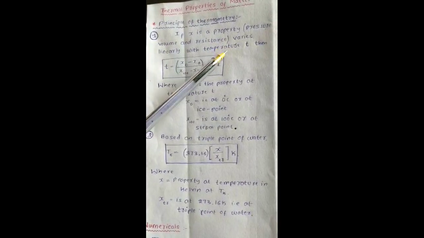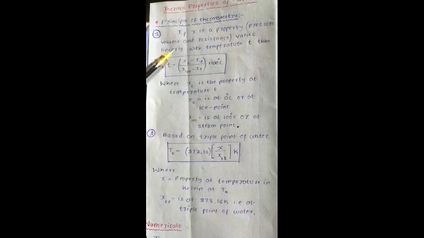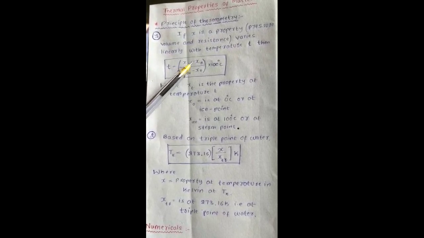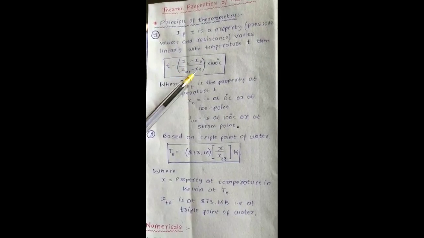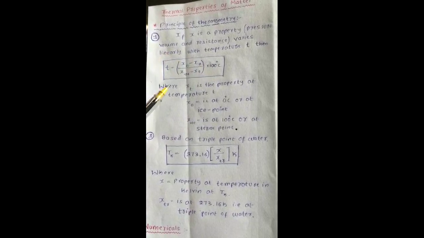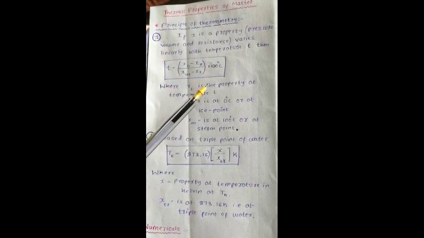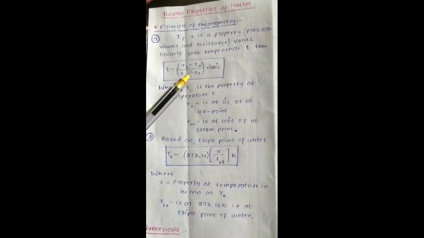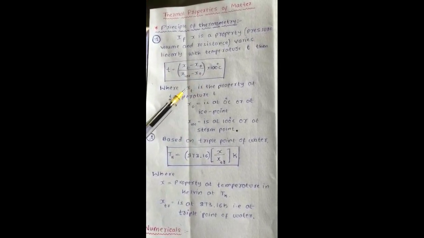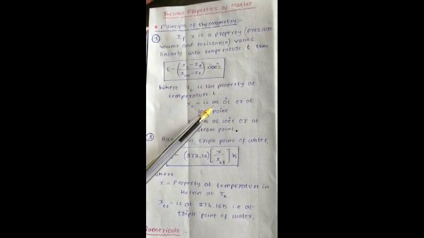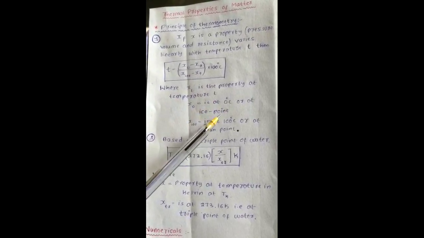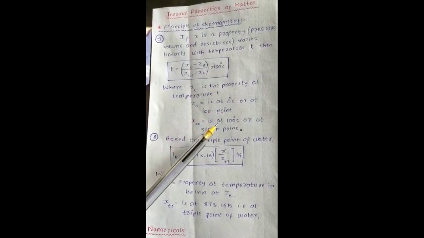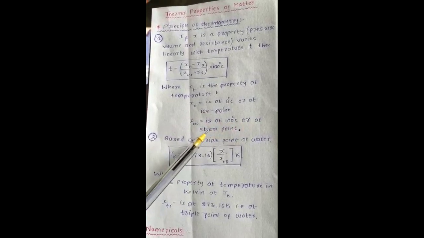What is the meaning of linear here? Directly proportional. Now the relationship among them is given by T equals (Xt minus X naught) by (X 100 minus X naught) into 100 degrees Celsius. What is Xt? Xt is the property. Here Xt means the property, maybe pressure, maybe volume, maybe resistance, at what temperature? At temperature T. And X naught is at 0 degrees Celsius or at the ice point. Already we know the meaning of ice point. And X 100 is at 100 degrees Celsius or at the steam point.